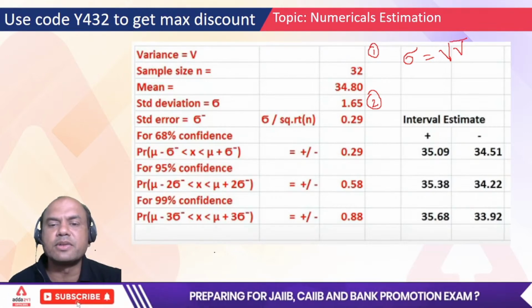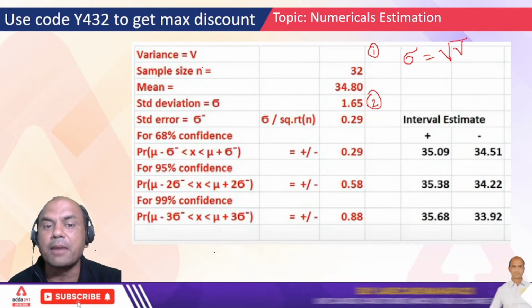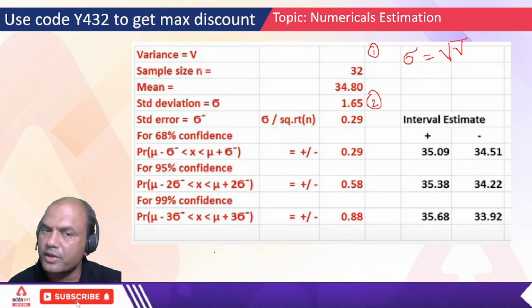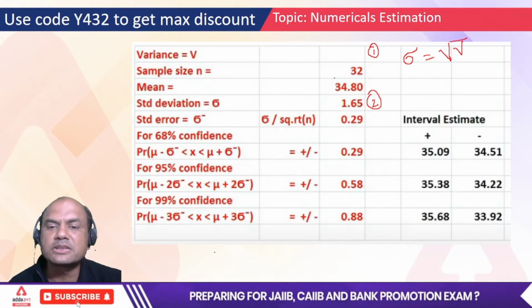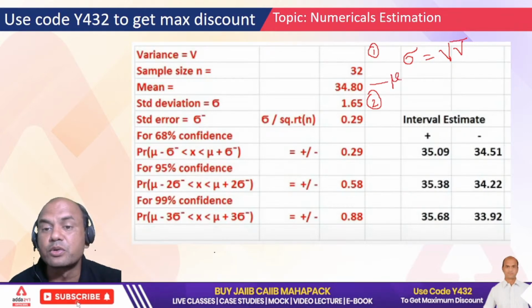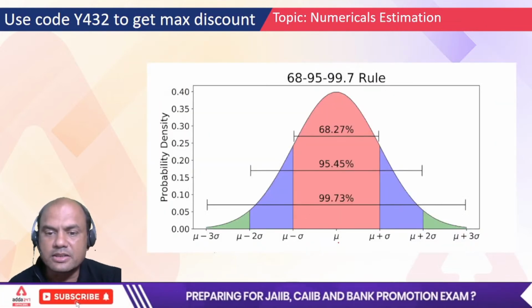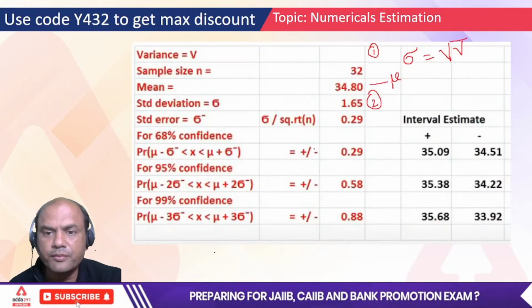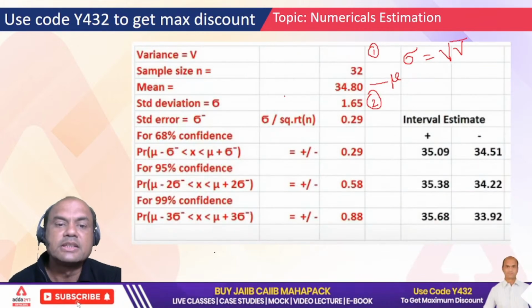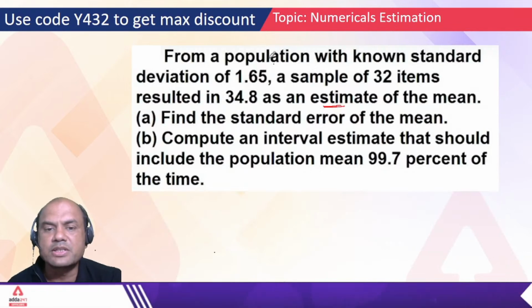Now the sample size given is small n, 32. Always remember, small n is used for sample and capital N is used for population. Mean is given as 34.8. This is known as mu, which I showed you in that graph. I'll show you again. See, this is mu, so this is 34.8. Standard deviation is 1.65, it's given over here.